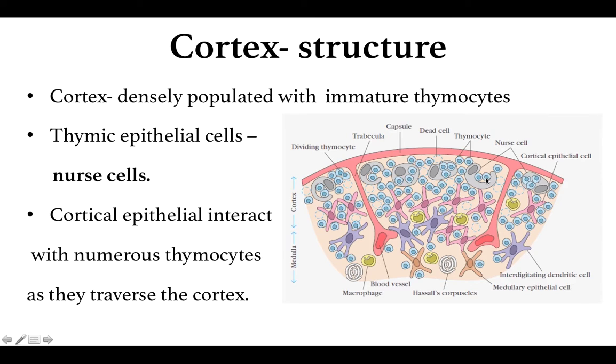Around 50 thymocytes are in intimate contact with one nurse cell. And this nurse cell, which is nothing but a stromal cell of the thymus, secretes a number of cytokines and provides the environment that leads to the maturation of the thymocytes.